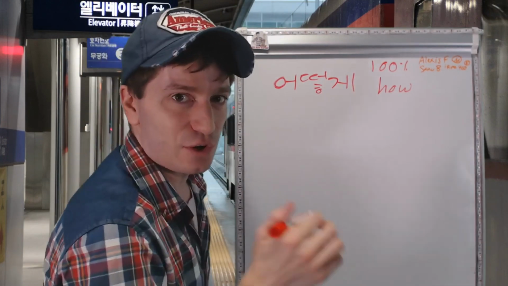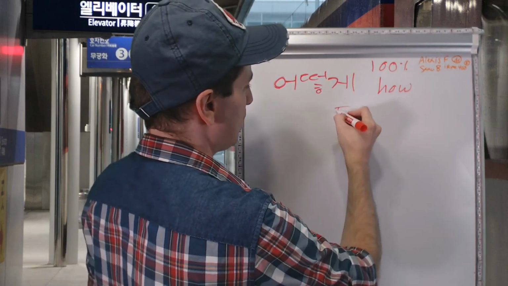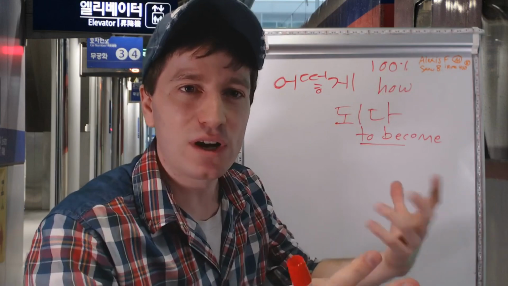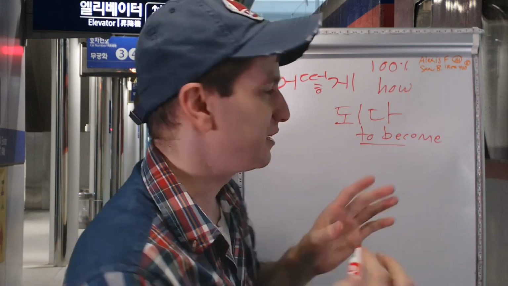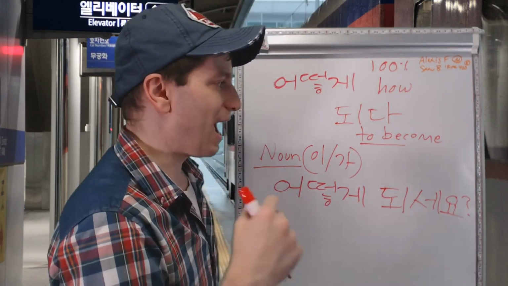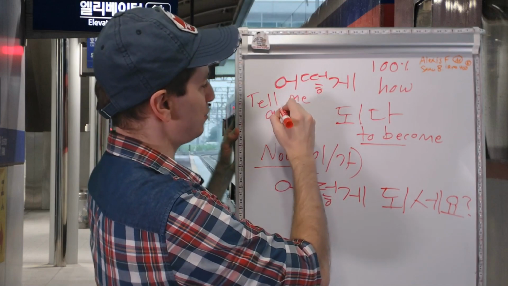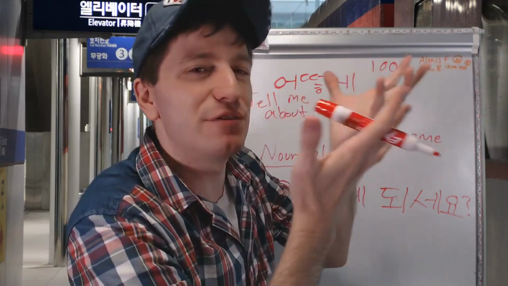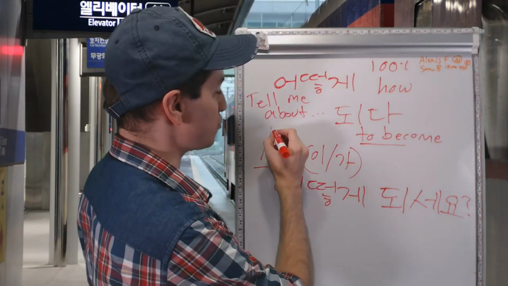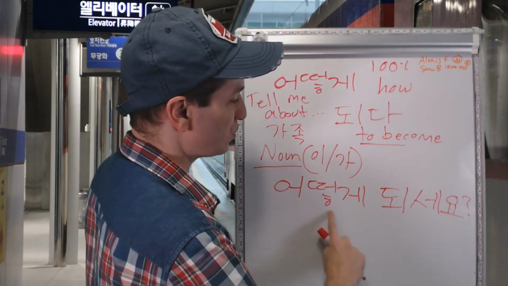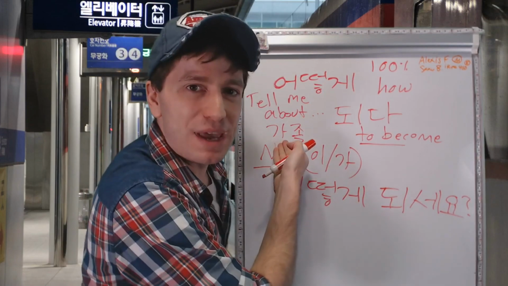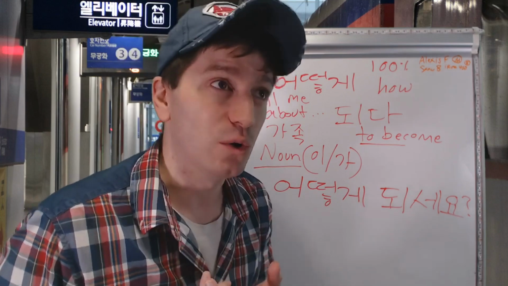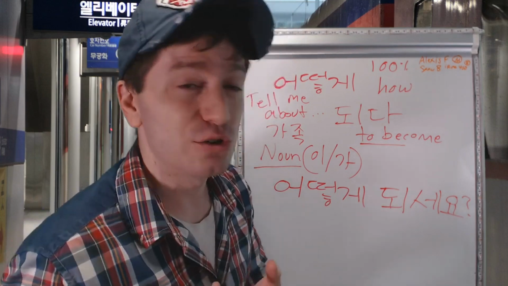One more usage of 어떻게 is with the verb 되다. It literally just means what is the makeup of something? What is the structural makeup of some noun? This is how you ask someone to tell you about something. As I said, it's like, what is the structural makeup of this noun? So you can say 가족, so family. 가족이 어떻게 되세요? What is the structural makeup of your family? To which they will reply, well, I have older brother, older sister, younger brother, two parents, like that.